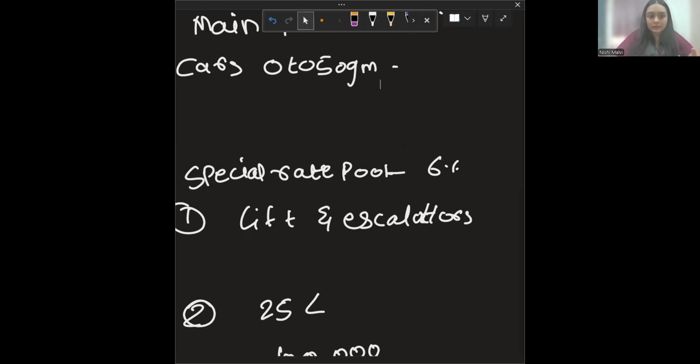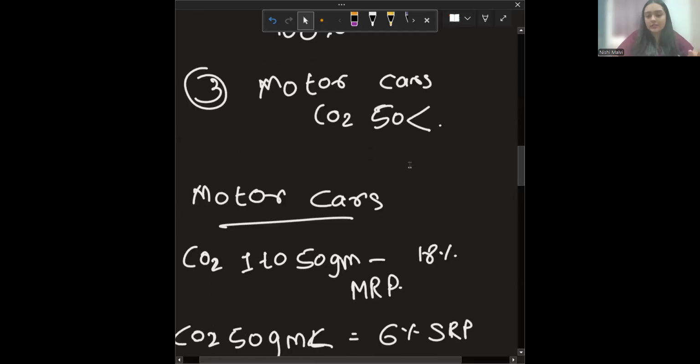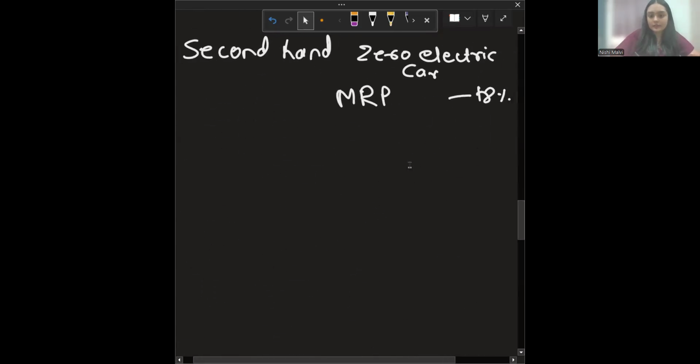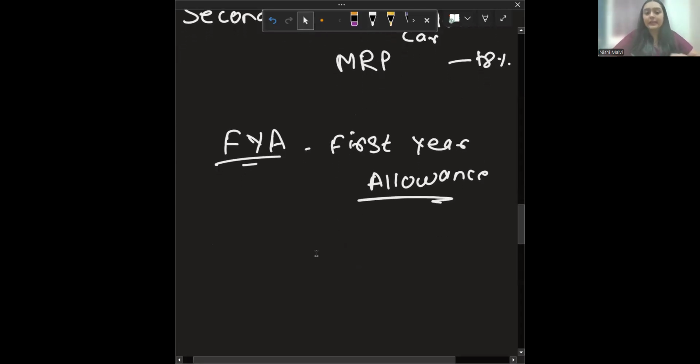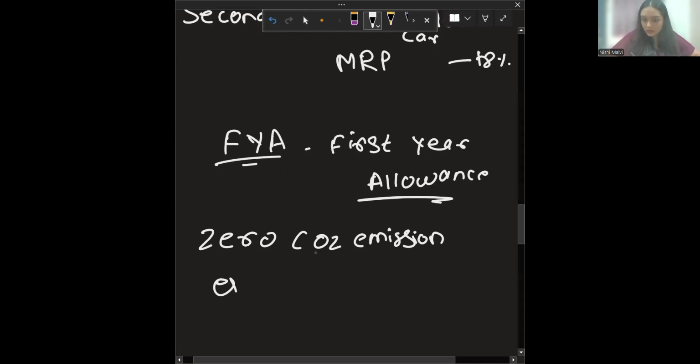Now, let's see the following: first year allowance. The third one is your FYA, which is your first year allowance. This FYA is only eligible for your zero CO2 emission electric cars.